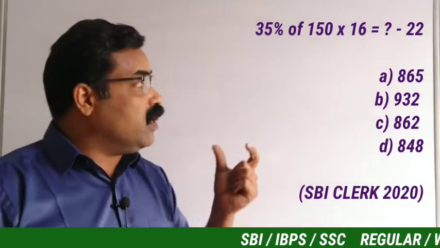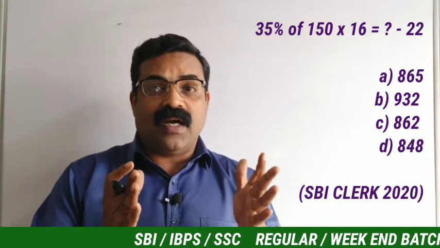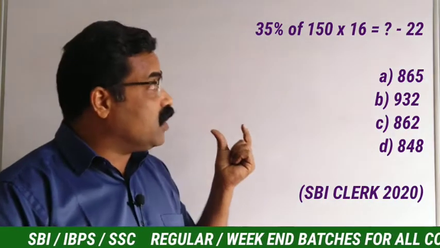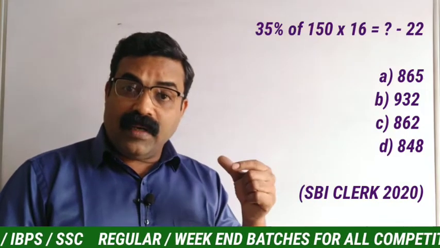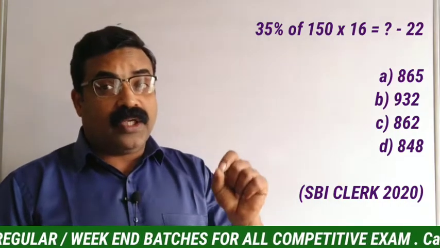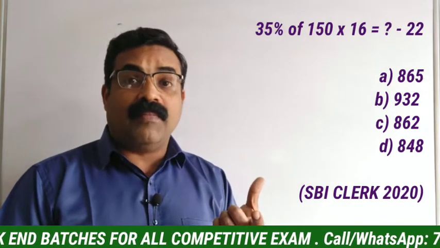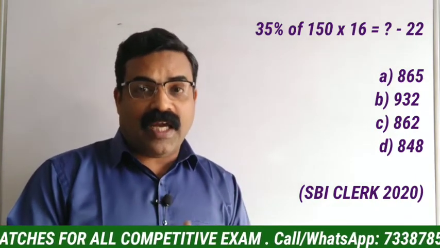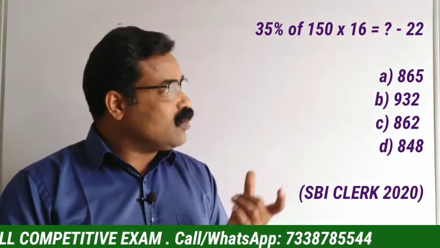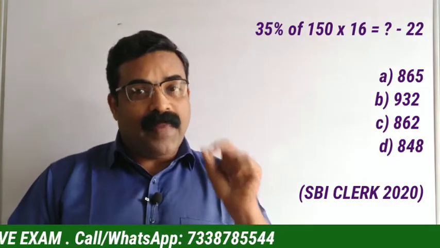What will come in place of the question mark? These types of questions are very, very common, and they come under the simplification part. If you solve everything, you find out 35% of 150 first, then multiply that number by 16, then find what number minus 22 will give you that answer, LHS equal to RHS. You can find the answer, but the problem is it will take a lot of time. That much time we don't have when we sit in a competitive exam. So we have to solve these types of questions very fast. For that, we need to apply mental mathematics.